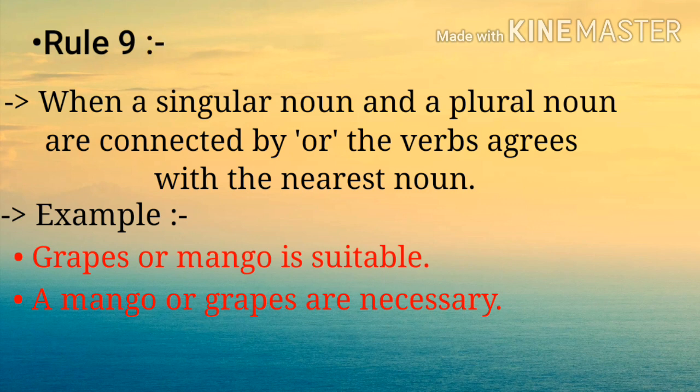Next rule is 9. It is a very important rule. When a singular noun and a plural noun are connected by or, the verb agrees with the nearest noun. For example, first, grapes or mango is suitable. Here the verb is in singular form because mango is singular. See the next structure: a mango or grapes are necessary. Here the verb is in plural form because grapes is plural.